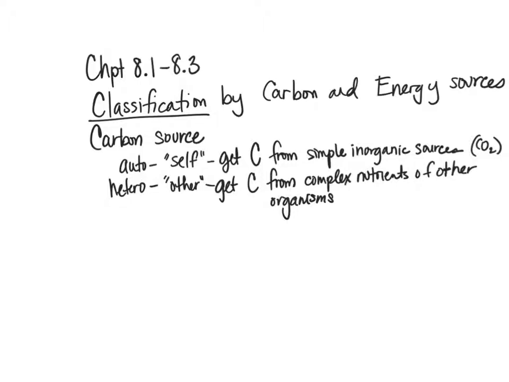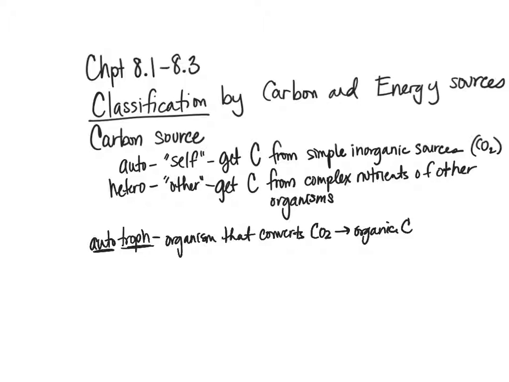So when we say auto and hetero, these are the prefixes that are attached to troph. And troph is a root word, and that root word means nourishment, or how they get nourishment. So when we say autotroph, we're saying troph meaning gets its nourishment from, and then auto self. So an autotroph then would be an organism that converts CO2 to an organic carbon. So it's changing it to an organic carbon source from an inorganic carbon source.